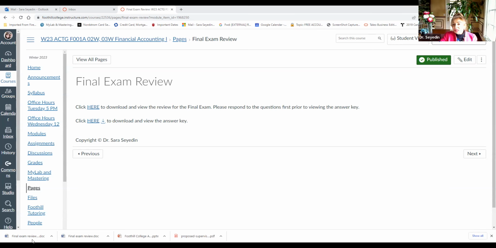Otherwise, even if you go through the entire 90 questions here, obviously the final exam will be similar, but it will not be identical. If you have had enough practice, chances are, even if the questions are not identical, you will answer them correctly. But if you just go directly to the answers and take a look at them, you really don't know if these were materials you did not know. So that's why I'm saying, please do the review for the final first, then look at the answer.